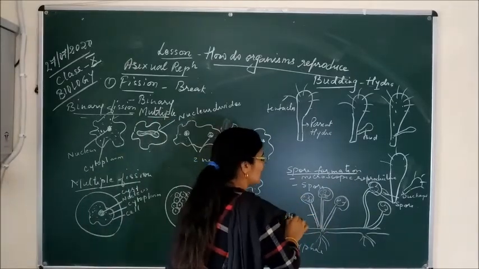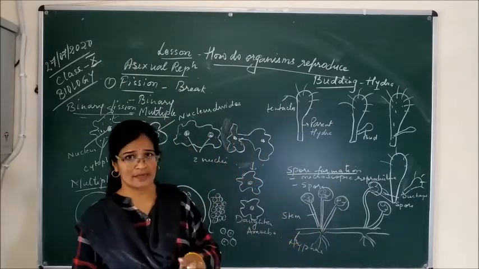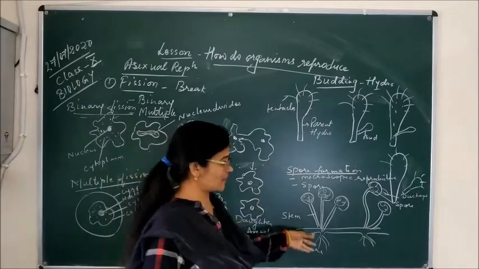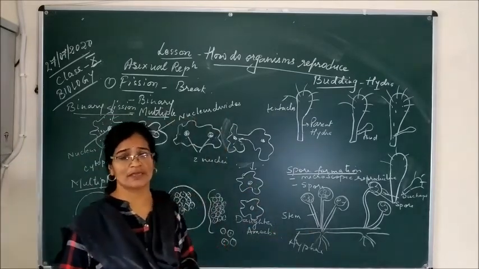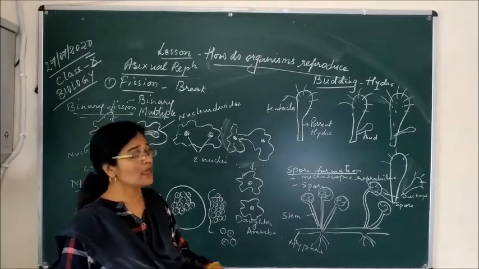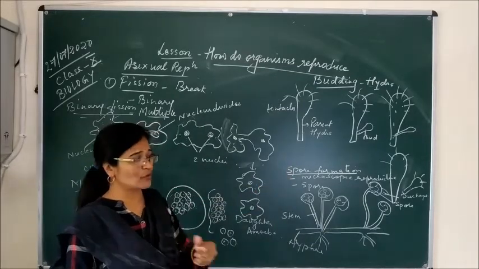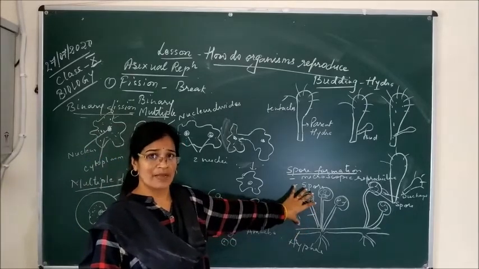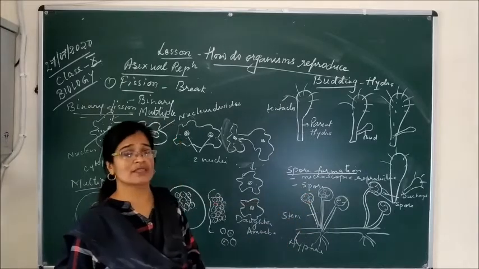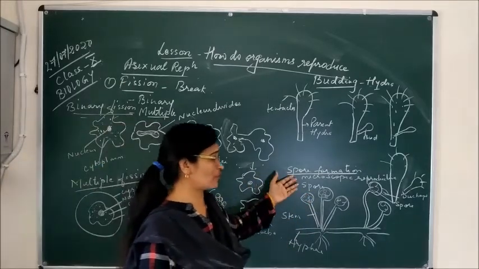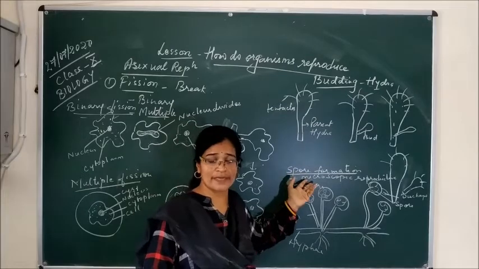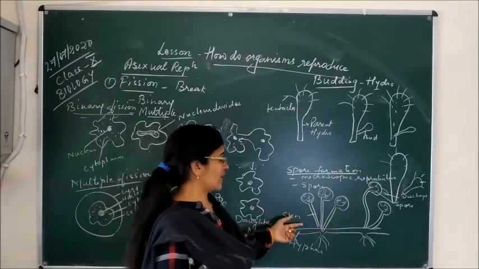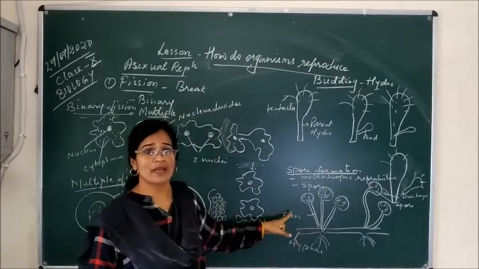So whenever these microscopic units remain in the air, and whenever they get favorable condition like the food or the moisture, whatever the favorable condition when it comes, then these spores sit on that and they produce this type of structures. And this method of production of a new organism is called spore formation. So spore formation is also an asexual reproduction which takes place mostly in the rhizopus, mucor, bread mold, and so on.